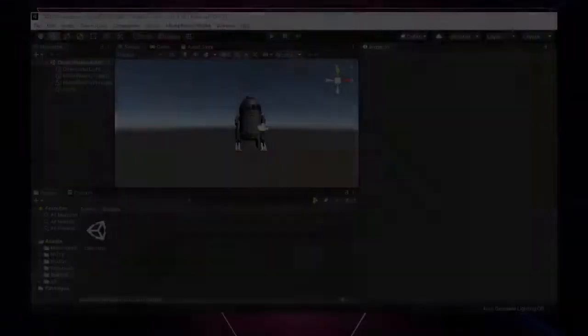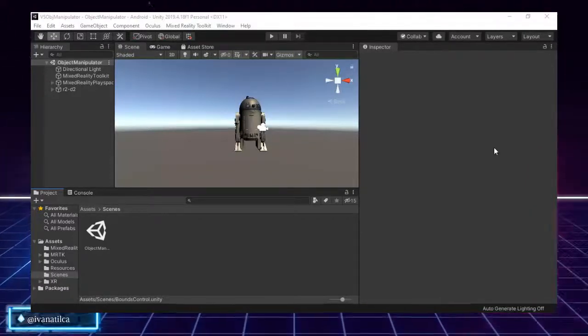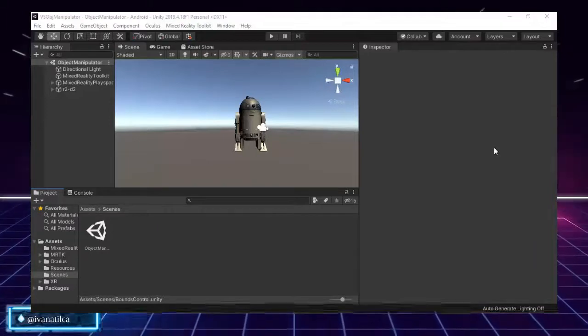So we made a demo on the other video with R2D2, and we applied the object manipulator component to R2. In this opportunity, we will keep on working with R2, and we will apply the bounce control to him and see how he can interact with the box surrounding him. So let's begin. To begin with bounce control, we are going to use the same project we were working with object manipulator in our previous video.